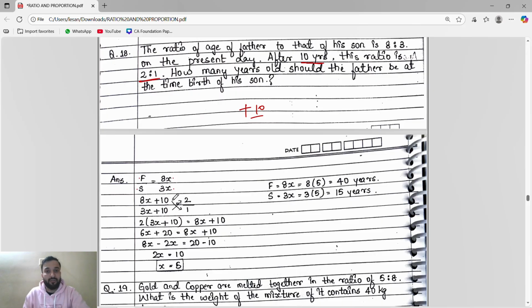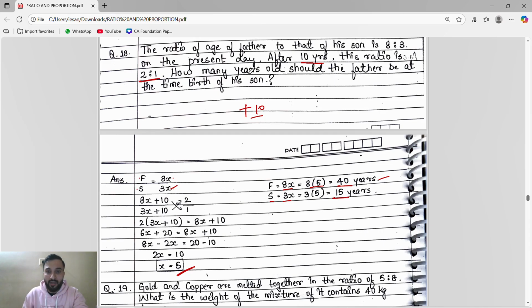So from here what will we do? From here we'll do the cross multiplication and then we will get the x value. As we get the x value, x is 5, so the father's age is 8 times 5, which is 40. The son's age is 3x, so the son's age is 15 years.